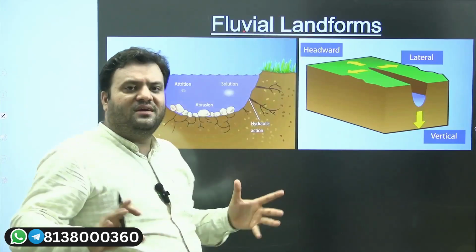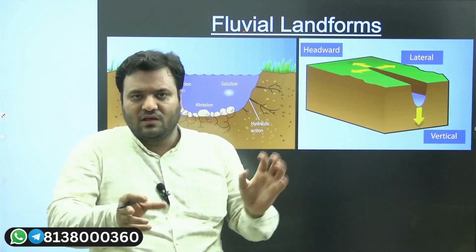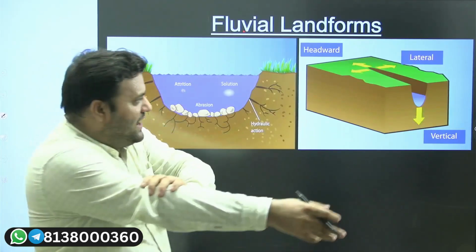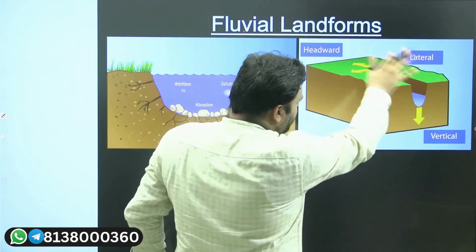Now before we begin, let's have some clarity about some basic things with respect to fluvial landforms. First of all, suppose we have a surface and running water.